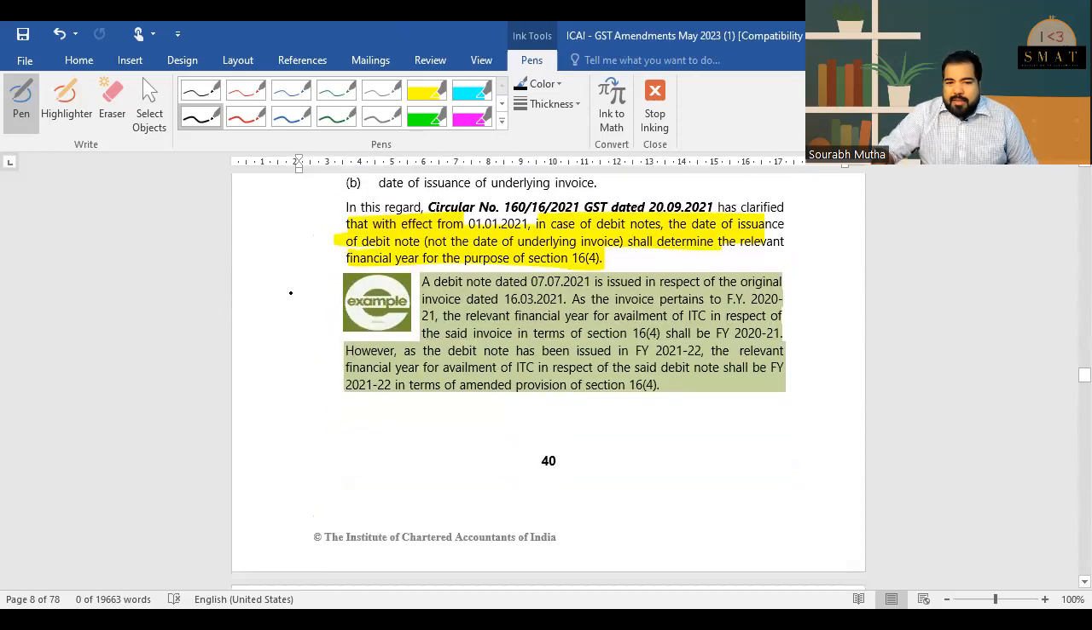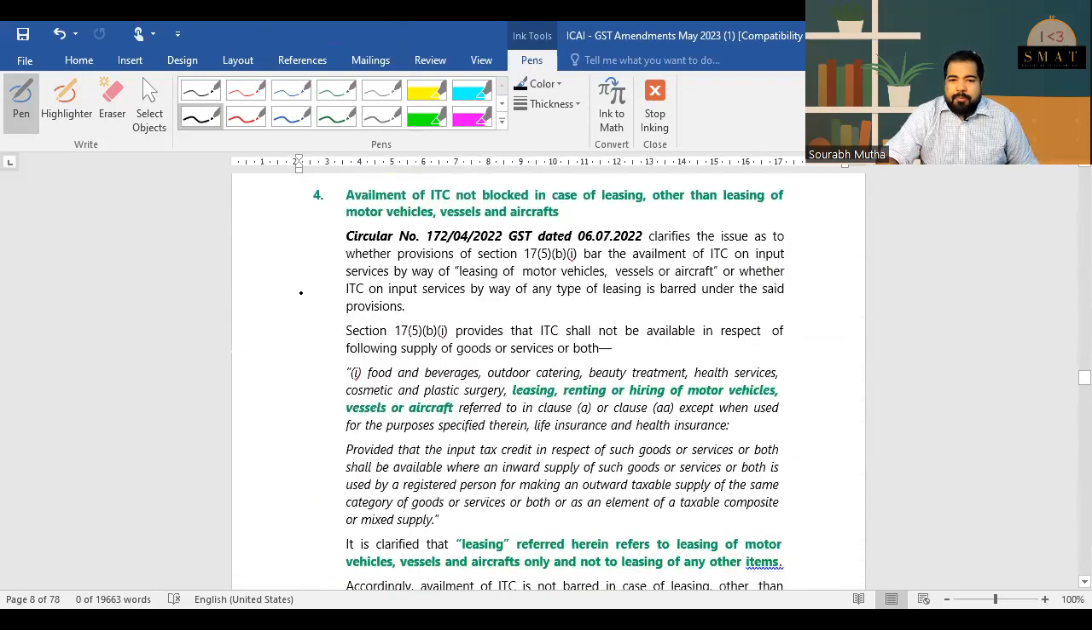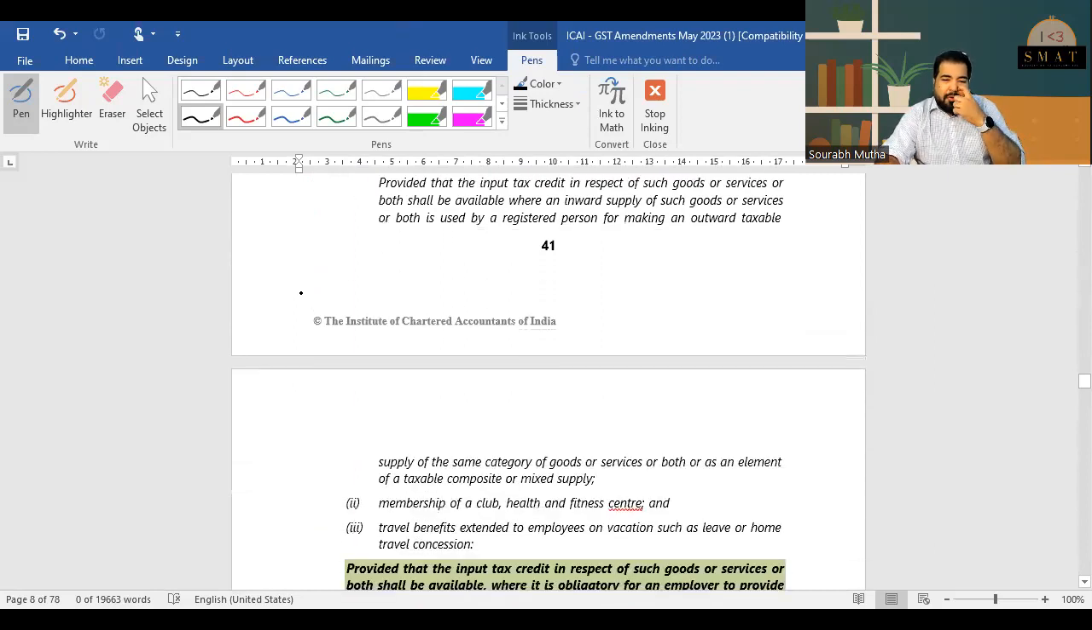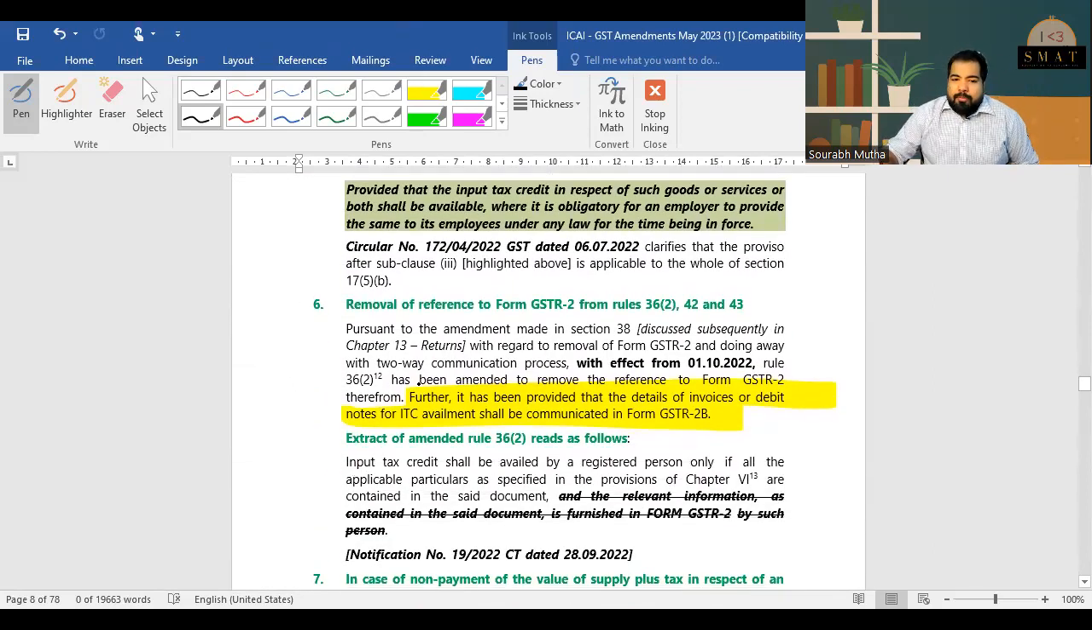You can read this illustration, but don't read too much into it. This is very simple. I have not highlighted anything because it's not important. Everything that I have not highlighted, you can comfortably skip, guys. Don't worry about it. Then there is GSTR-2B.